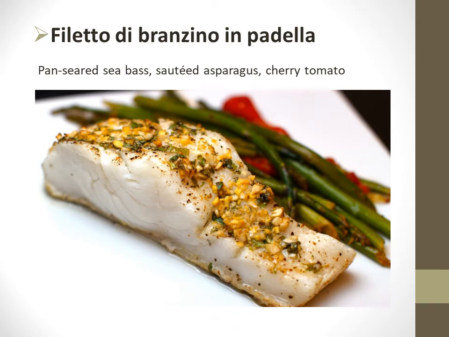The next dish, again based on fish, is known as fileto di branzino in padella. In padella means cooked in a pan, and branzino is the word used for sea bass. It is a type of white fish, and fileto means fillet, like fillet of sea bass. Basically, it is cooked in the pan.